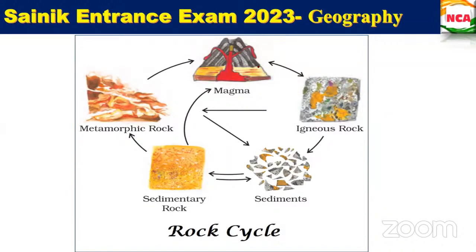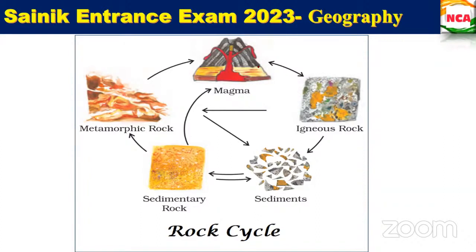Fine. So again, it is being exposed to heat, or rapid cooling, or deep inside slow cooling as well. So again, igneous rock is formed. Again, from igneous rocks, the sediments will form a layer, and when it is exposed to heat and pressure, the chemical compounds combine together to form a new type of rock that is called sedimentary rock.